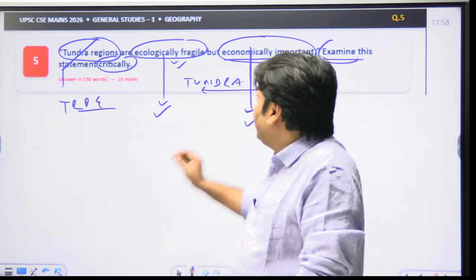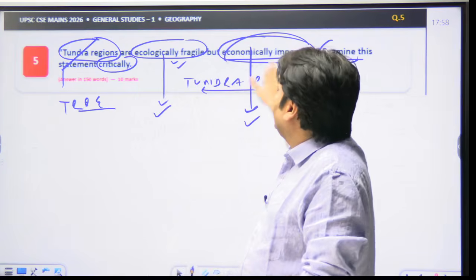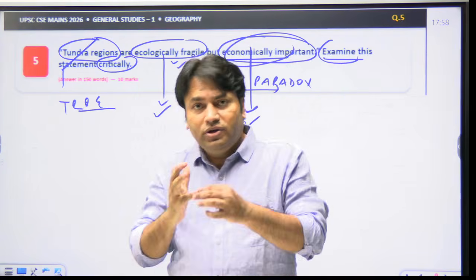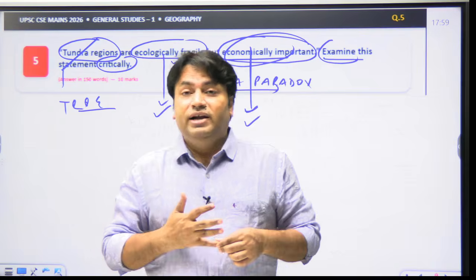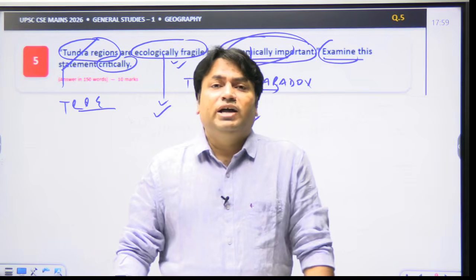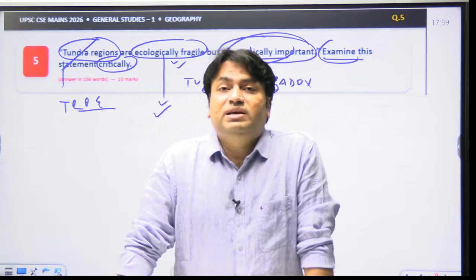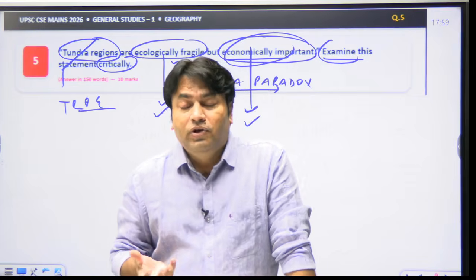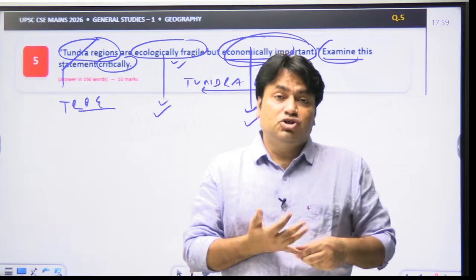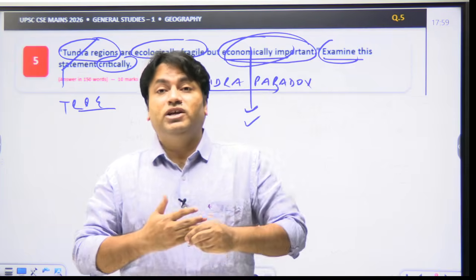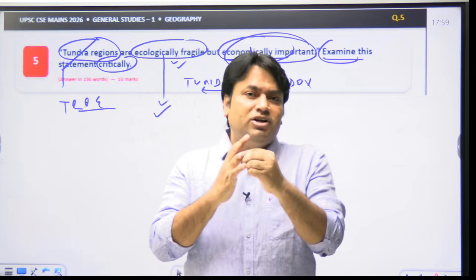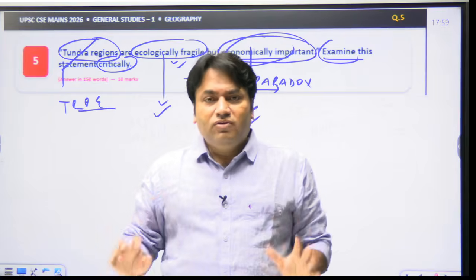But the second part is why the tundra region is economically important. Due to energy resources, we all know that the Arctic region contains significant oil and natural gas resources, which makes it strategically important. When we talk about mineral resources, we can talk about nickel, copper, rare earth elements, and other minerals that occur across parts of the Arctic.